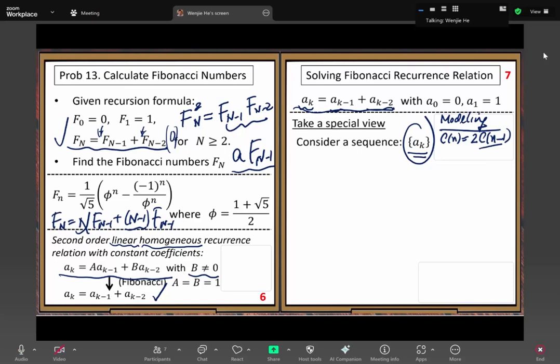For the homogeneous version, what's the solution? The solution to n minus 1, similar. When you see this form, what kind of inspiration can you get?